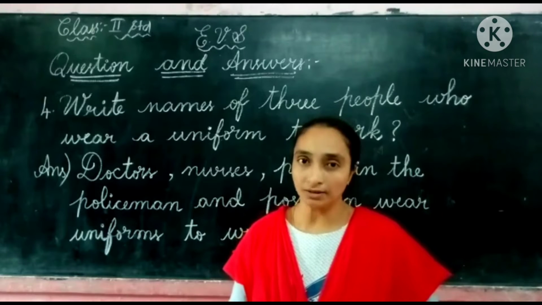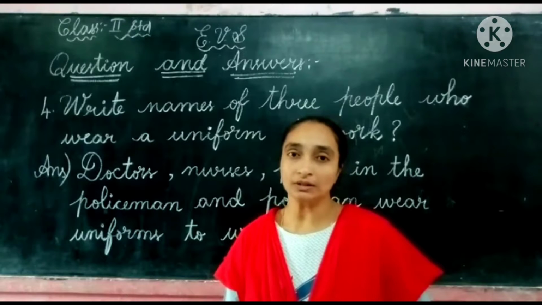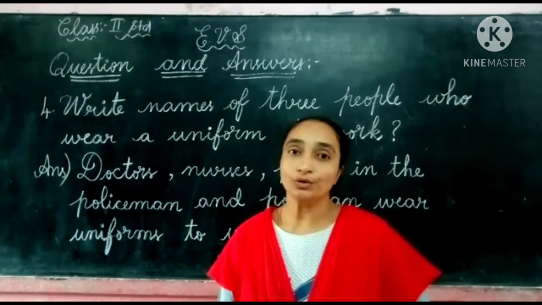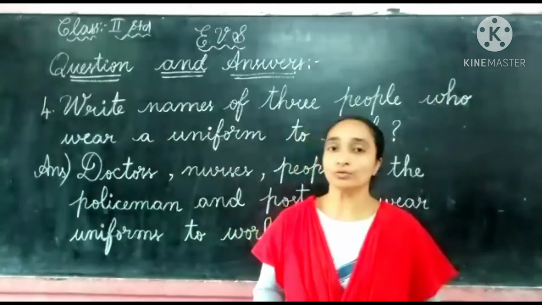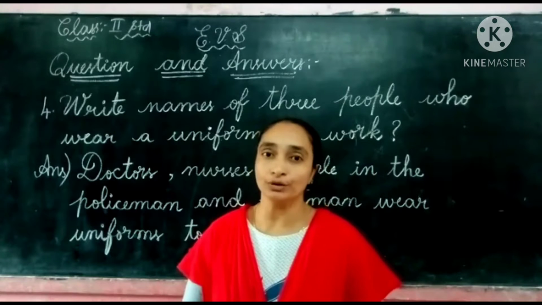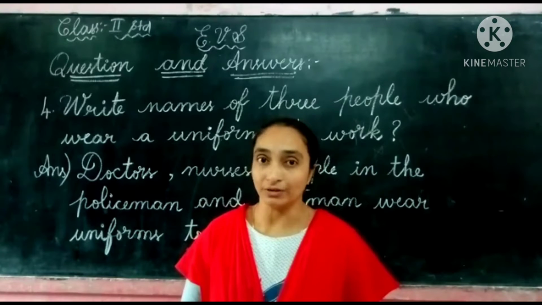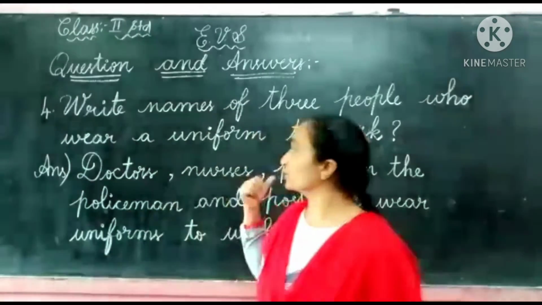So who are the 3 people? Already we have learned in the lesson children, we have discussed that. Some people wear a uniform. Yes, the school students wear a uniform, but they are not going to work. Students we can't write because here they asked about people who wear it to work.